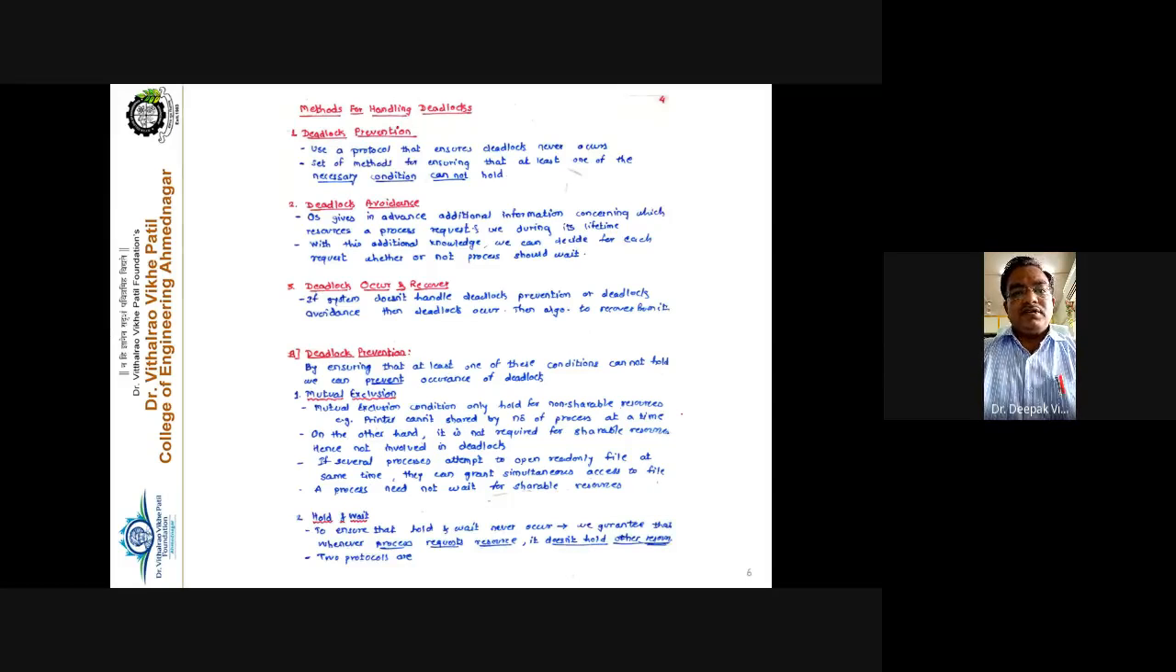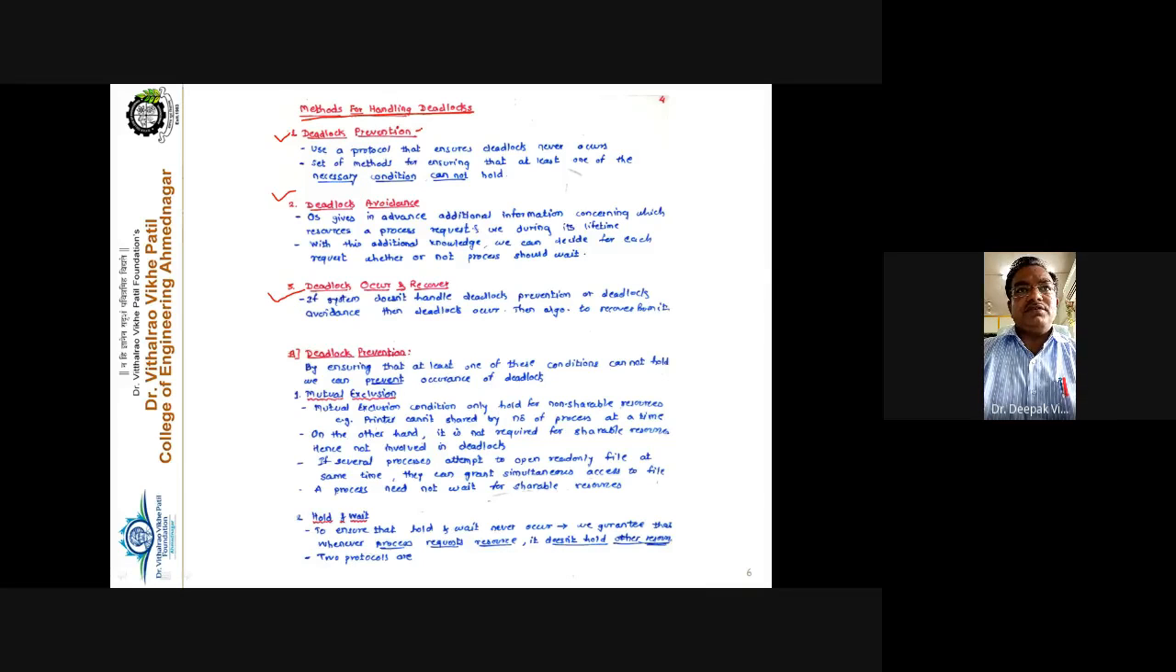Okay. So see here, the next point is methods for handling deadlocks. How to handle the deadlock? There are three methods: deadlock prevention, deadlock avoidance, and deadlock detection and recovery. They are how to deal with the deadlock, right?